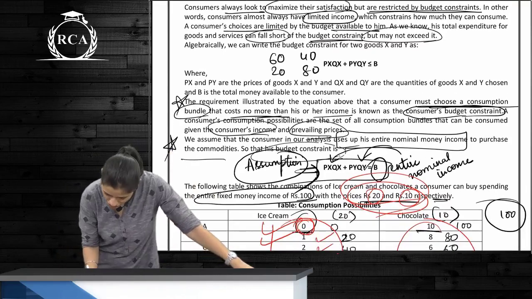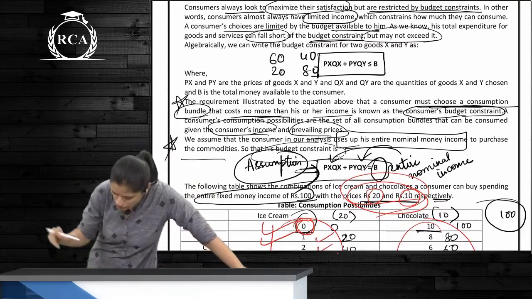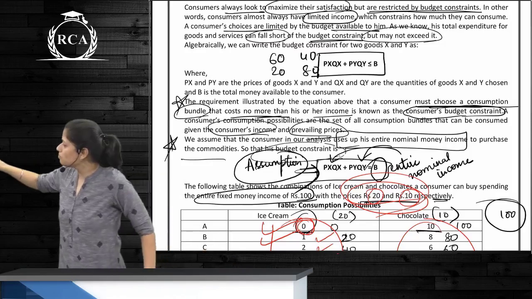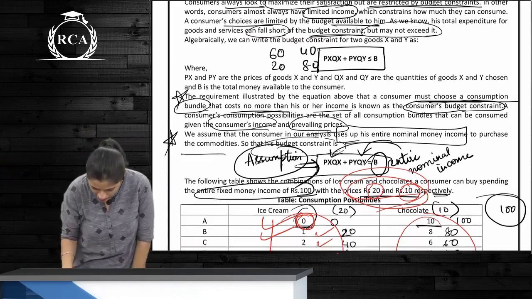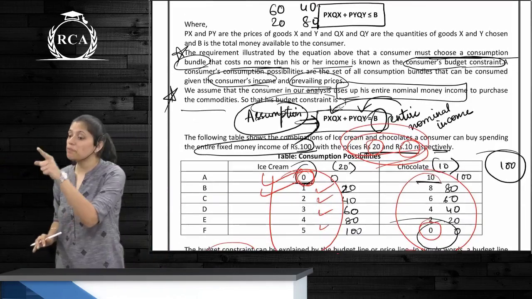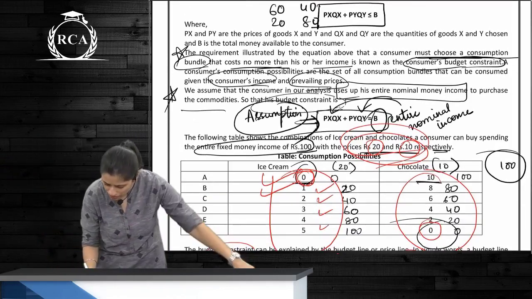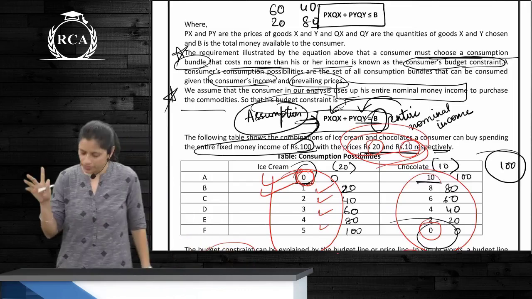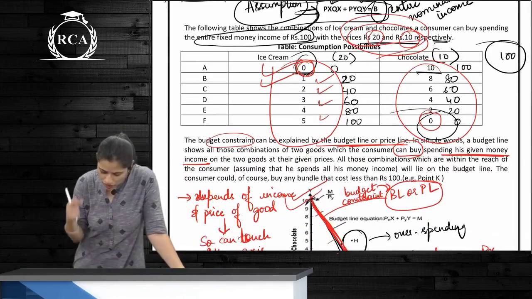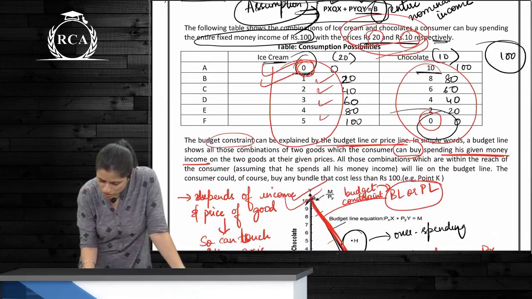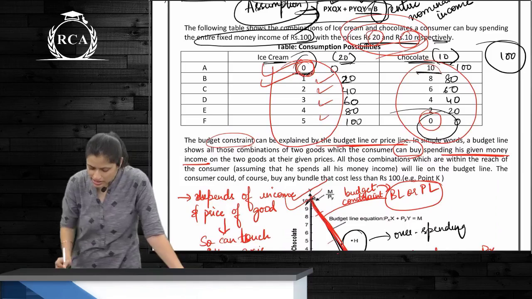Great. Now, first you say Px into Qx plus Py into Qy is limited to the budget. But the assumption here is he spends 100% of his nominal income, so it should be equal to the budget constraint. Now what is happening here? You have a choice of ice cream which is 20 rupees and chocolate which is 10 rupees.